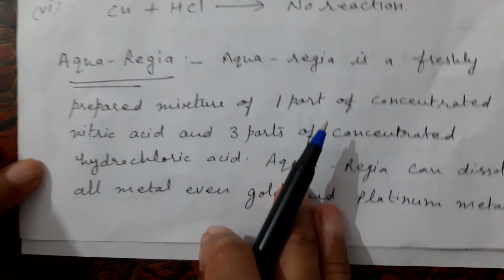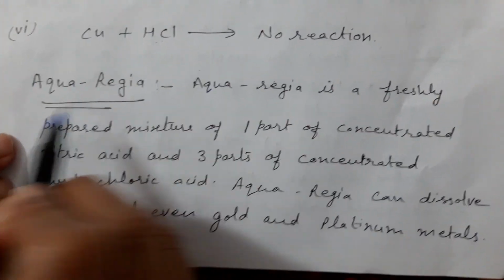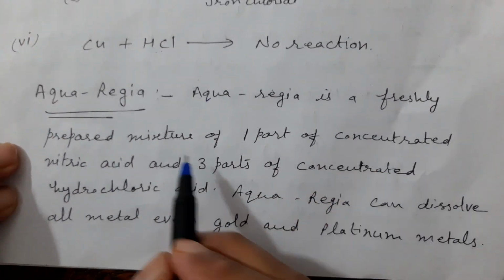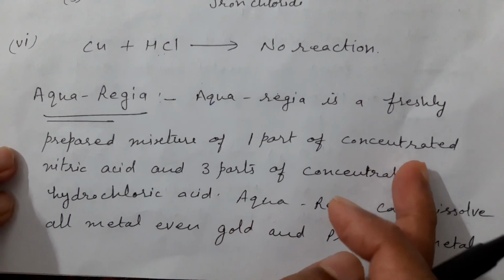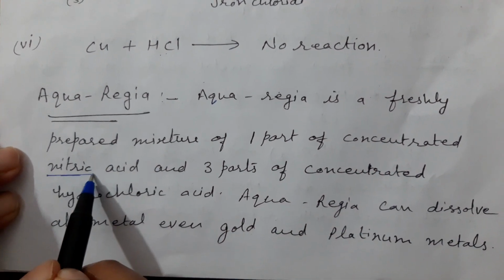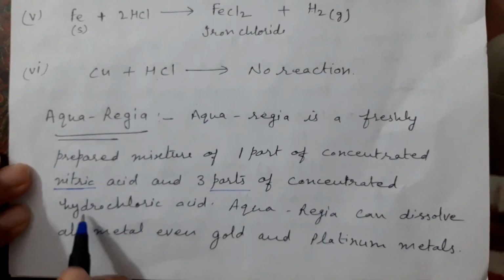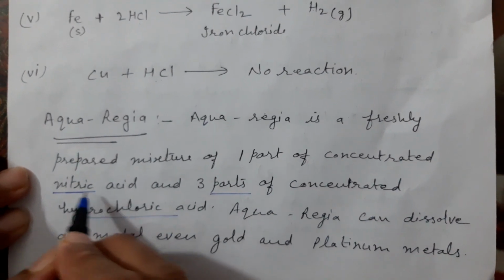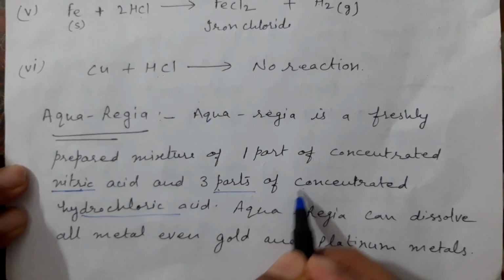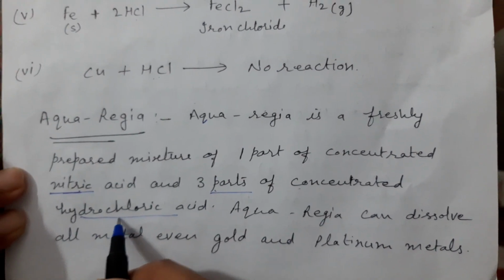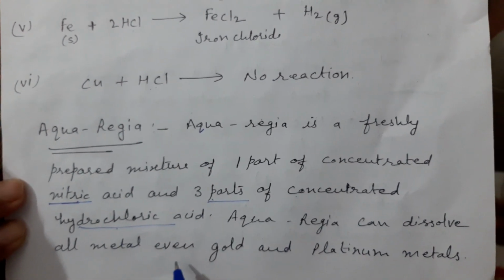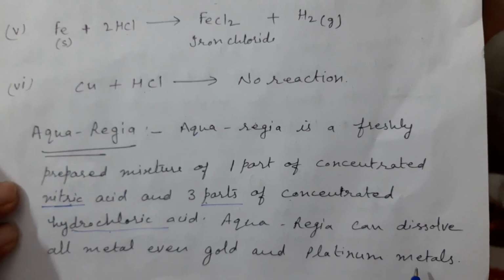Now, next topic is aqua regia. What is aqua regia? Aqua regia is a freshly prepared mixture of 1 part of nitric acid and 3 parts of concentrated hydrochloric acid, HCl. Aqua regia can dissolve all metals, even gold and platinum metals.